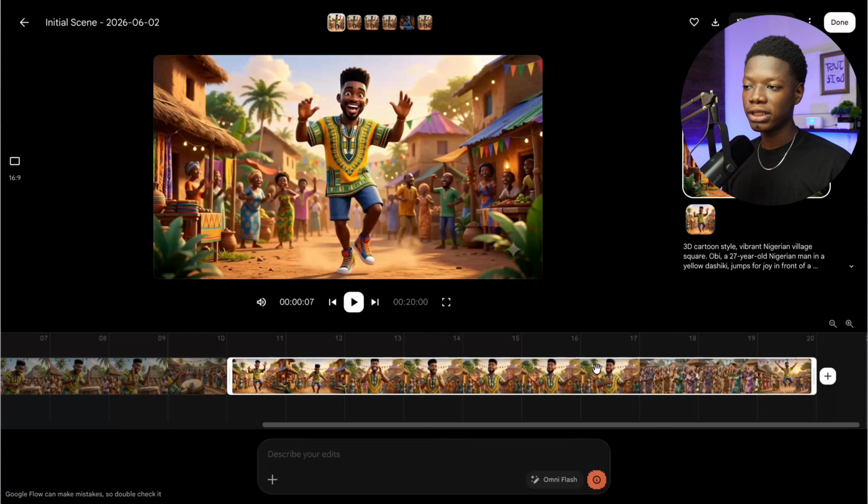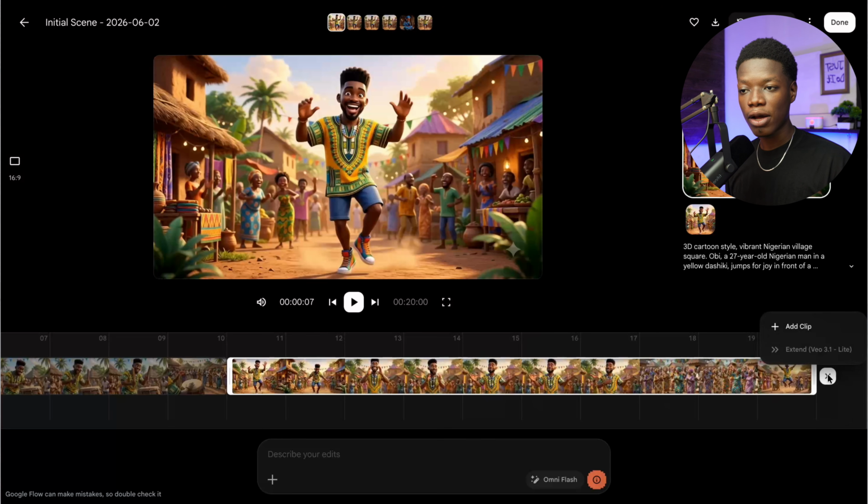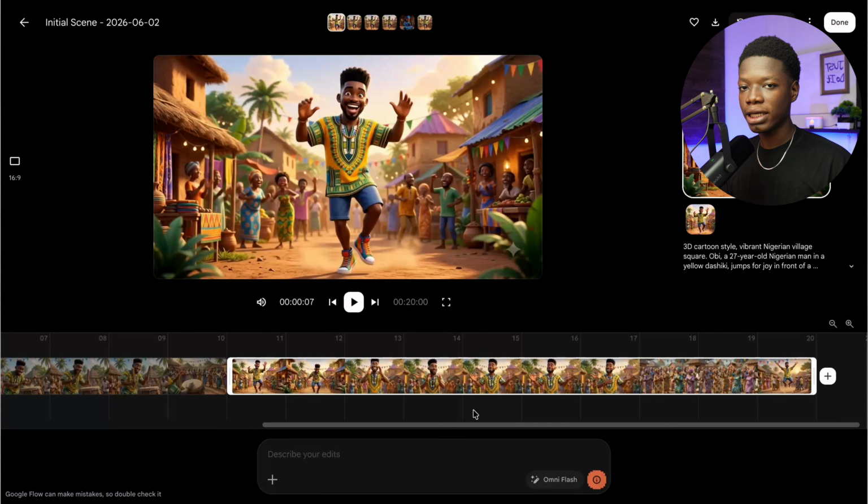So it sort of transitioned into the next one, which is this one right here, perfectly. Now if you want to add the next scene, simply click on the plus icon one more time, then add clip, then select the next scene and you are good to go. That is basically all you can do in here. Just add scenes and trim off the edges and also make significant changes to the actual videos themselves, but you really can't add any transitions to it.